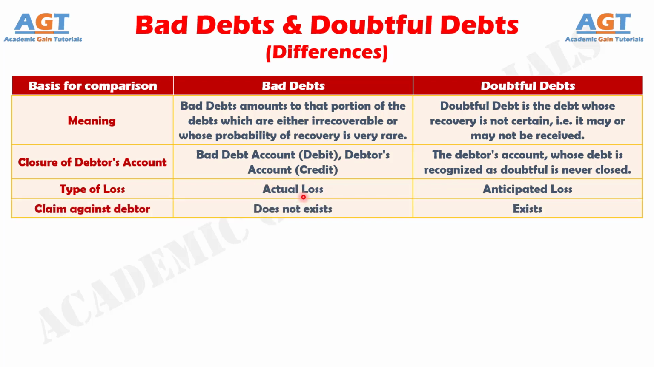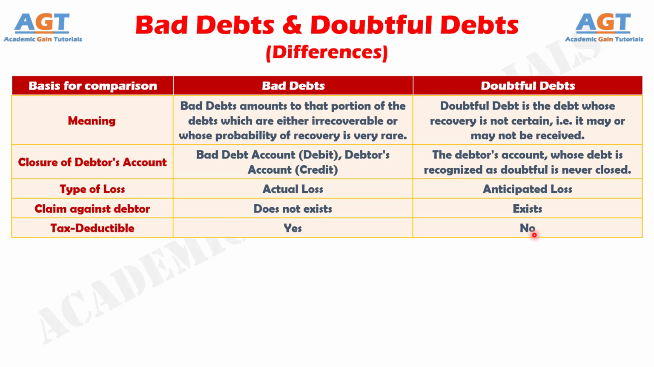Number 4. As in the case of bad debt, the amount due is written off in the books of accounts, so the claim against the debtor does not exist, whereas, in the case of doubtful debts, the debtor's account is not closed, so the claim against debtors exists. Number 5. As bad debt is an actual loss to the firm, it is tax deductible in nature, whereas doubtful debt is just an anticipation of loss that may or may not occur in the future, so it is not